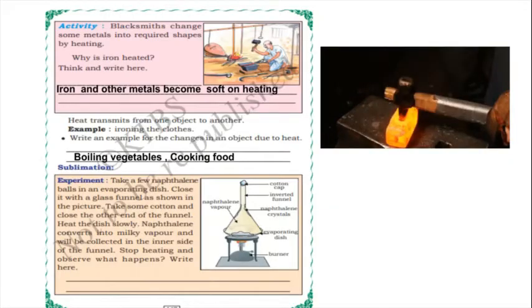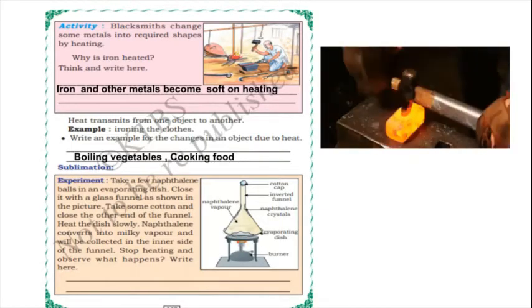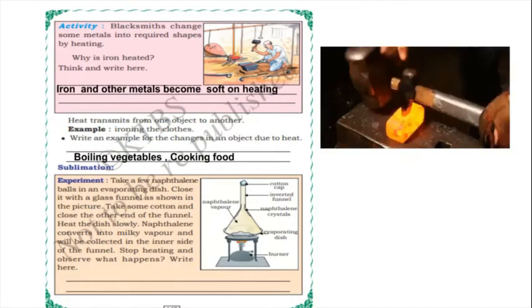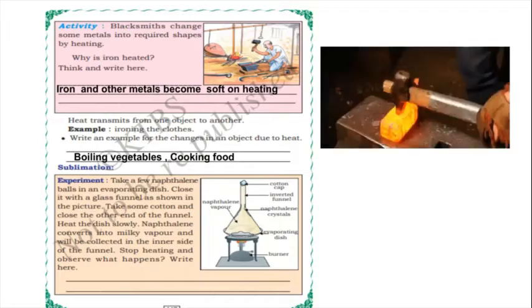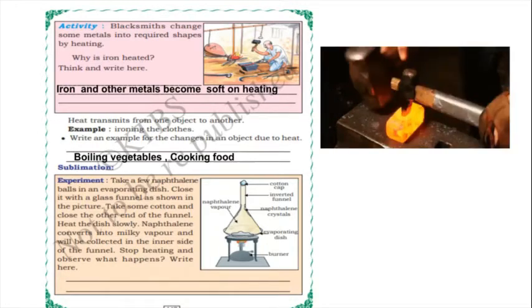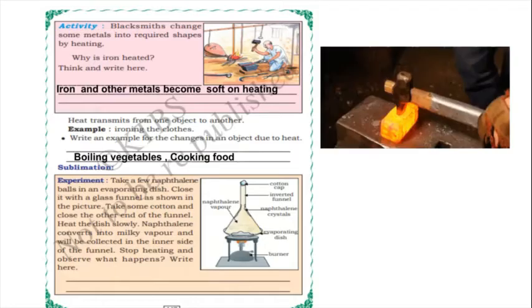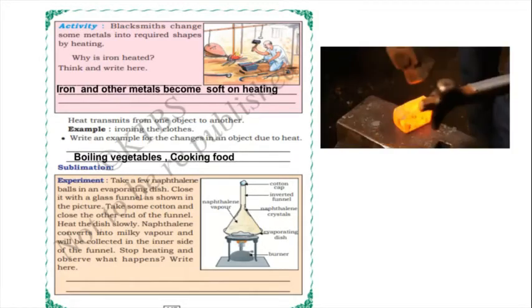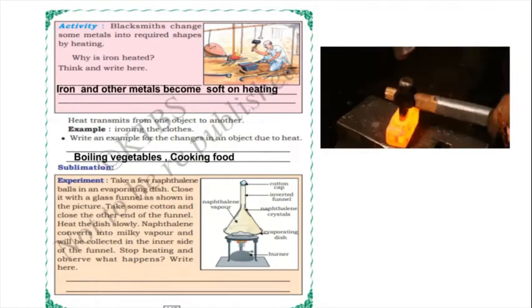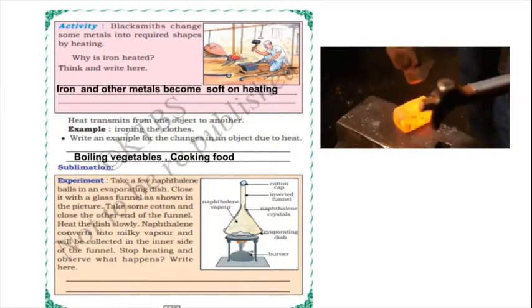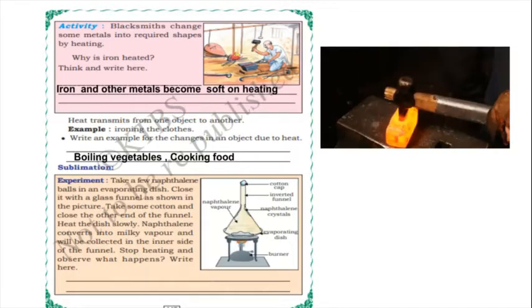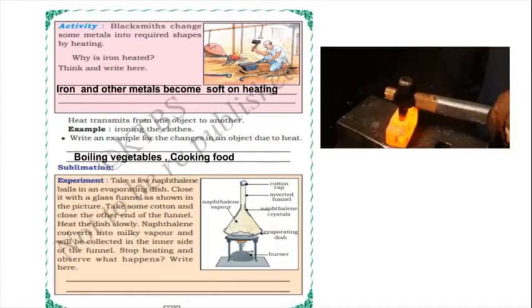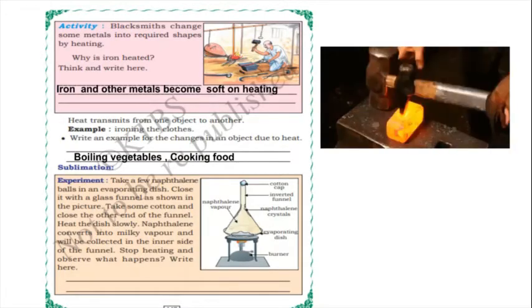Yes. So the next process is sublimation. What is this? With the experiment we will come to know. Take a few naphthalene balls in an evaporating dish. We should take naphthalene balls in an evaporating dish and close it with a glass funnel as shown in the figure. You follow this figure, children. Put the naphthalene balls in that and close with a glass funnel as shown in the picture, take some cotton and close the other end of the funnel, and heat the dish slowly. Naphthalene converts into milky vapor.